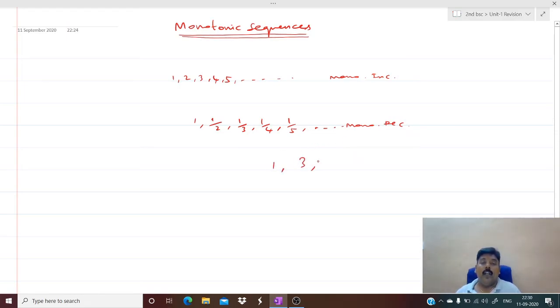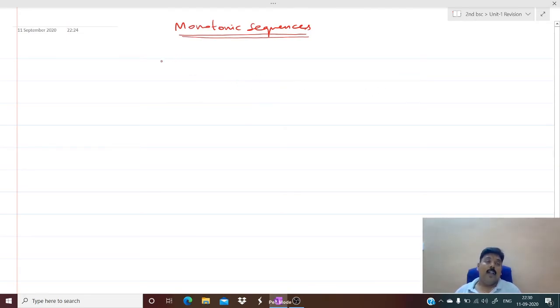Suppose I have a sequence like this: 1, 3, 1, 3, 1. It is not monotonic because you see there is an increase and then decrease, increase and decrease. So such a sequence is not a monotonic sequence. A monotonic sequence means the terms will either increase or will be same. Okay, now we'll see the definition and then we'll see some of the examples.